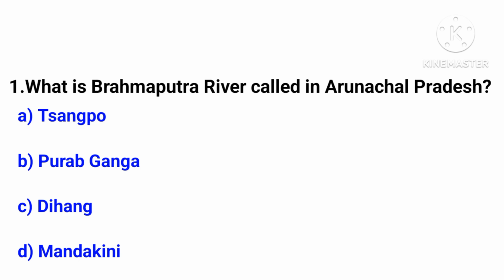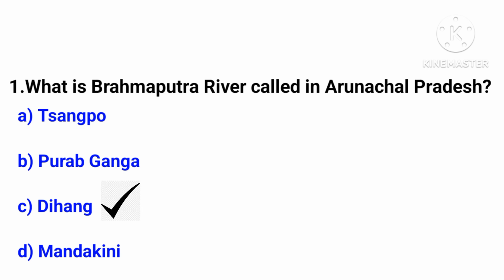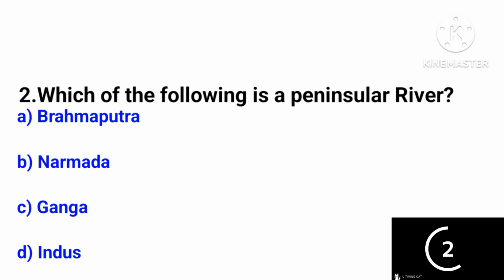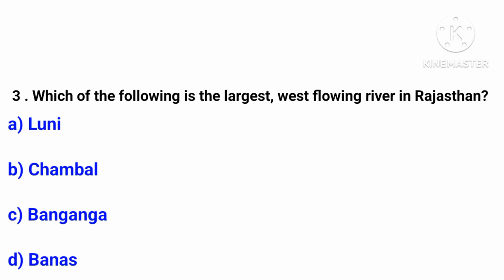What is Brahmaputra river called in Arunachal Pradesh? The answer is Dihang. Which of the following is a peninsular river? The answer is Narmada. Which of the following is the largest west flowing river in Rajasthan? The answer is River Luni.